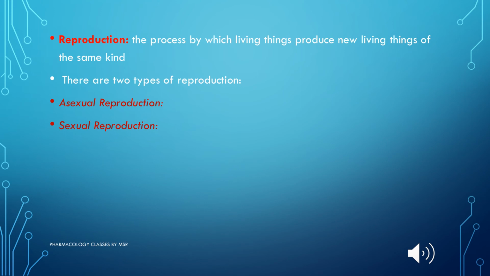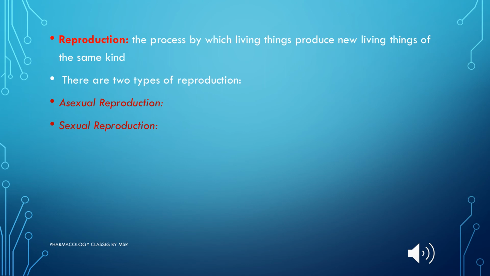Reproduction. Re means again. It is the process by which living cells produce the same type of living things of the same kind. We human beings, animals, or any living organisms may not require it for the survival of our own life, but it is needed to increase or sustain the species.